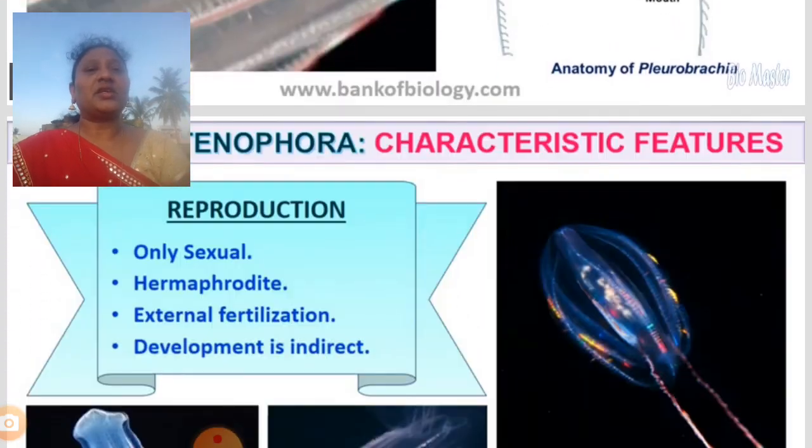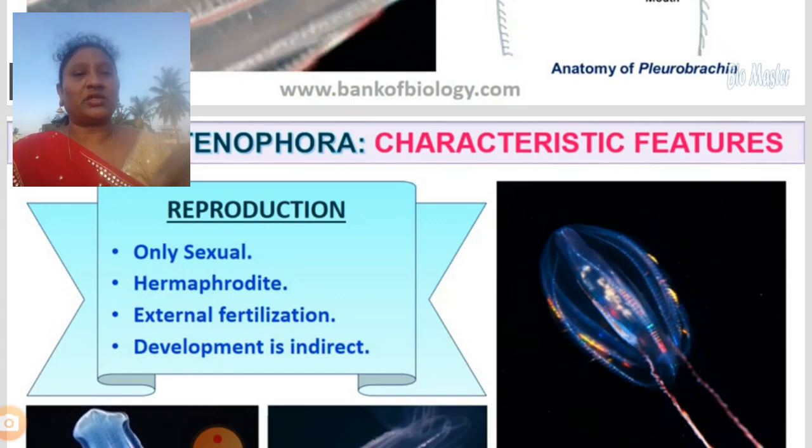Now we can see some reproductive characters. They show only sexual reproduction, and they are hermaphrodites, meaning they have both male and female reproductive organs, and they have external fertilization. Development is indirect.